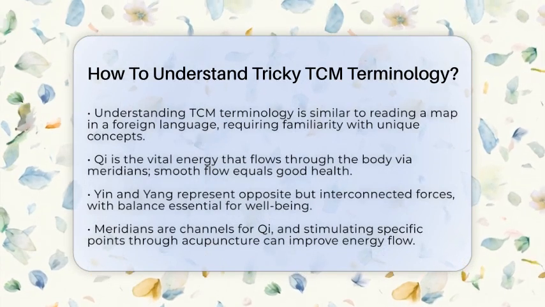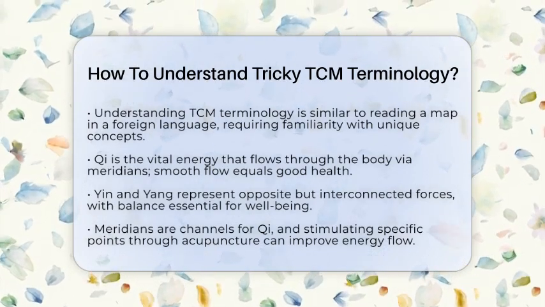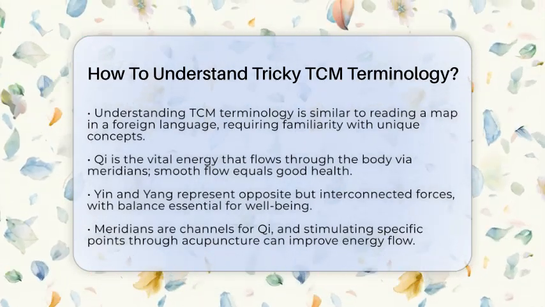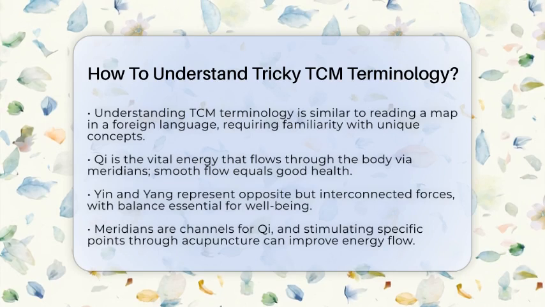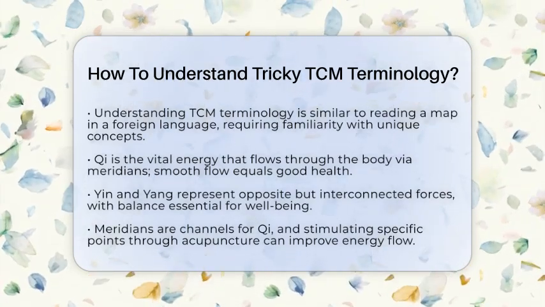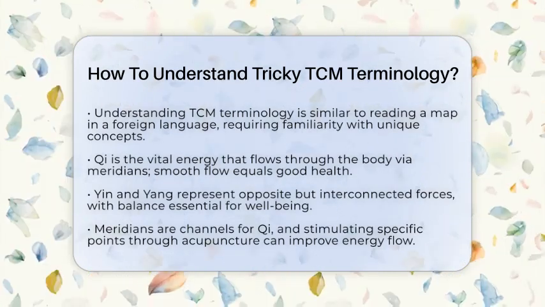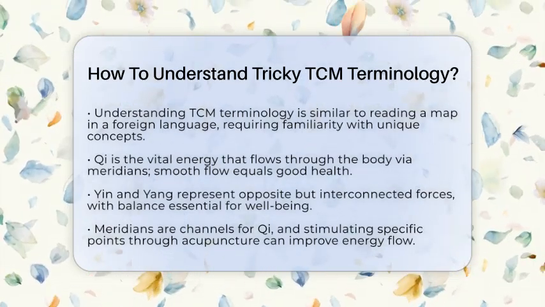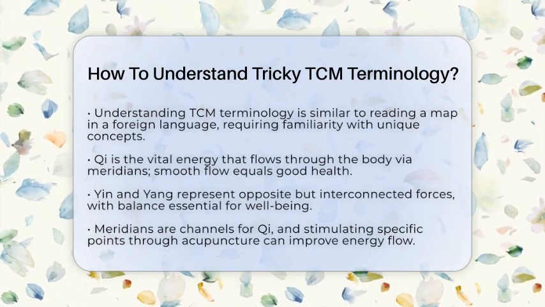To get a grip on these terms, start with the basic ideas. First, think about qi, which is the vital energy or life force that moves through the body along pathways called meridians. Qi is essential for health, and if it flows smoothly, you feel good. When it gets blocked or weak, health issues can happen.